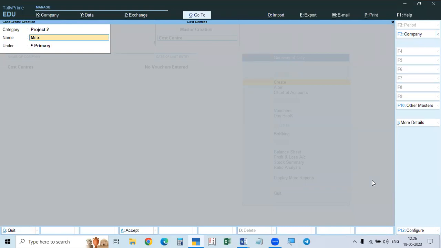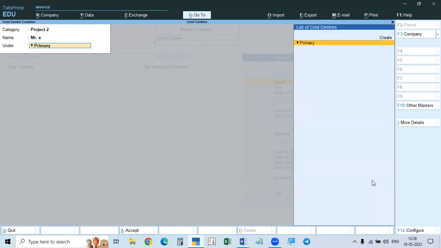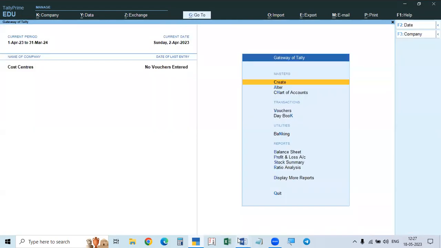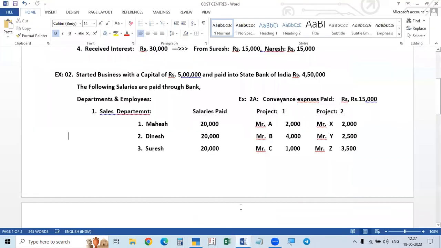So Mr. X, then the second one is Mr. Y, the third one is Mr. Z. Okay, so we created three. All three we created. So what we did, we created two categories, cost categories, and we created the cost centers also.